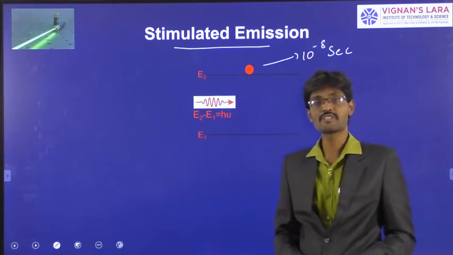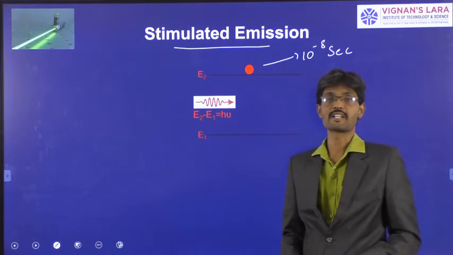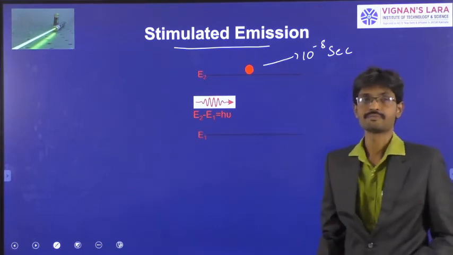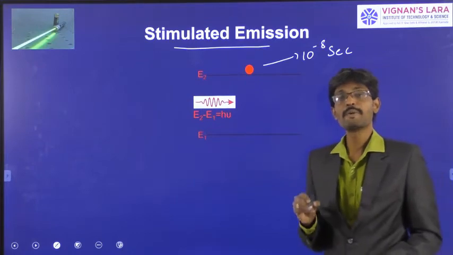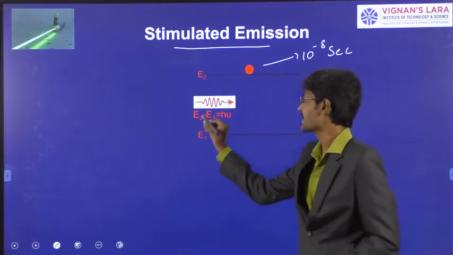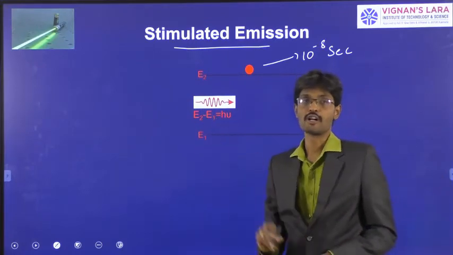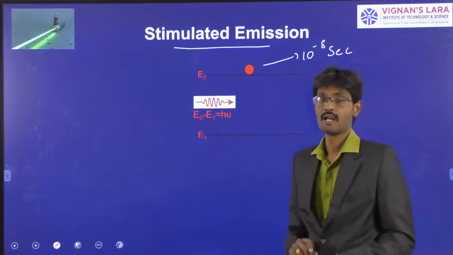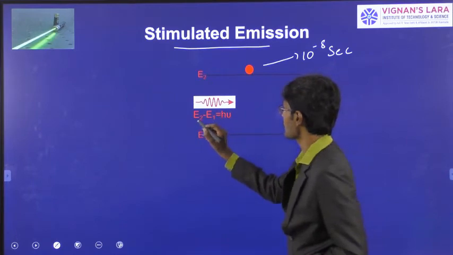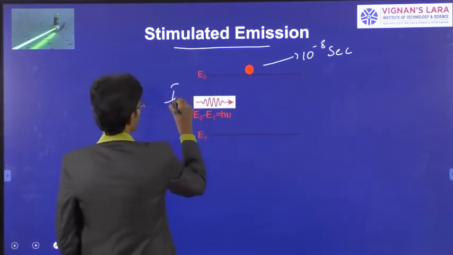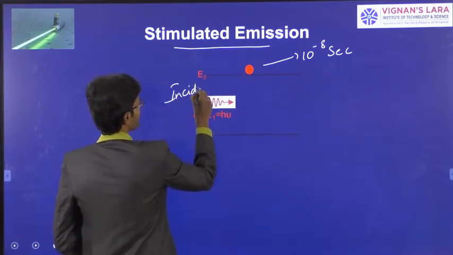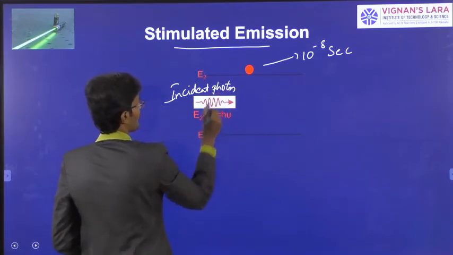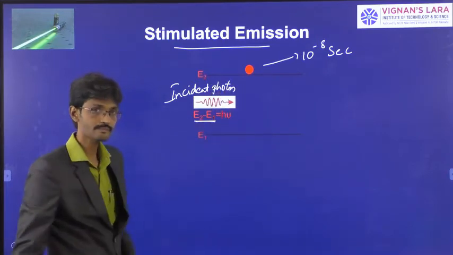What happens in stimulated emission? In stimulated emission, the atom which is in the excited state will be triggered with the help of a photon. The photon which is given is the incident photon, of energy E2 minus E1.